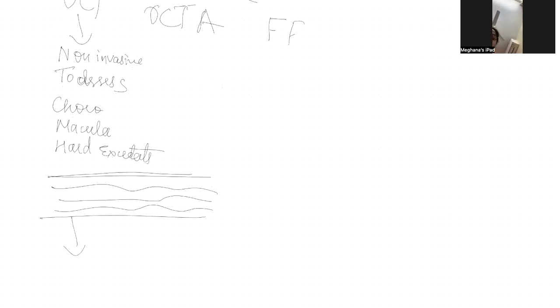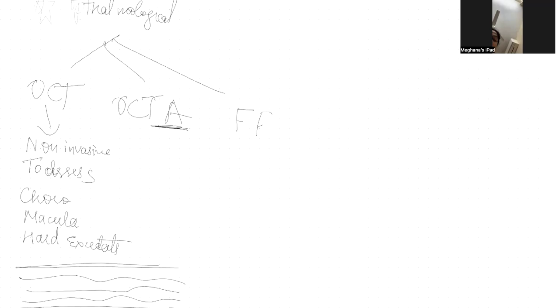Whereas what is OCT angio? OCT angio is a non-invasive method to analyze the caliber of blood flow in the retina using RBC movements. They track the RBC movements in the retinal vessels.